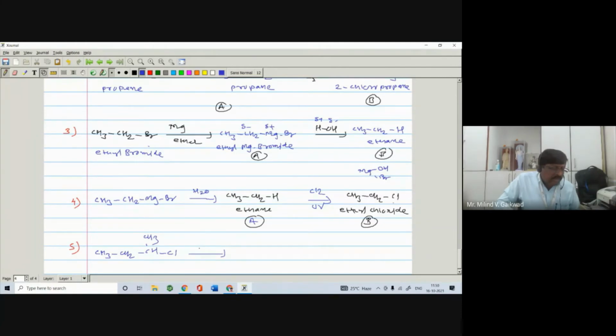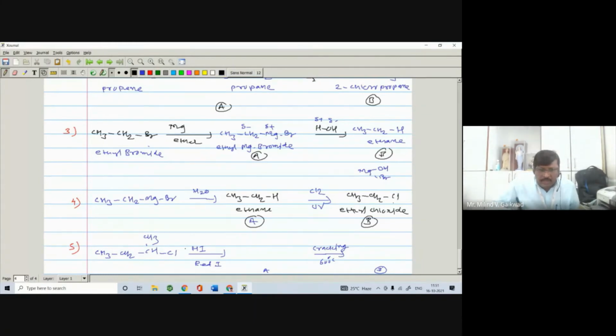It reacts with HI, hydrogen iodide, in the presence of red phosphorus. In the presence of red phosphorus, you are getting compound A. Compound A, on cracking at 60 degrees centigrade temperature, you are getting compound B, right? What are the products? Now look here.